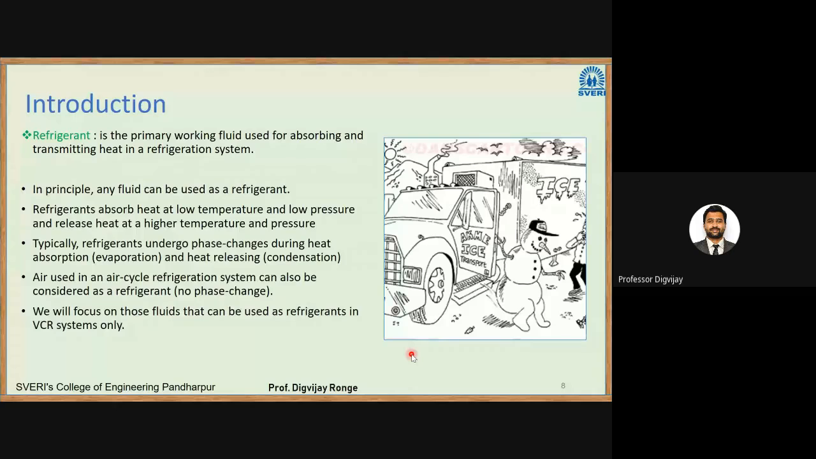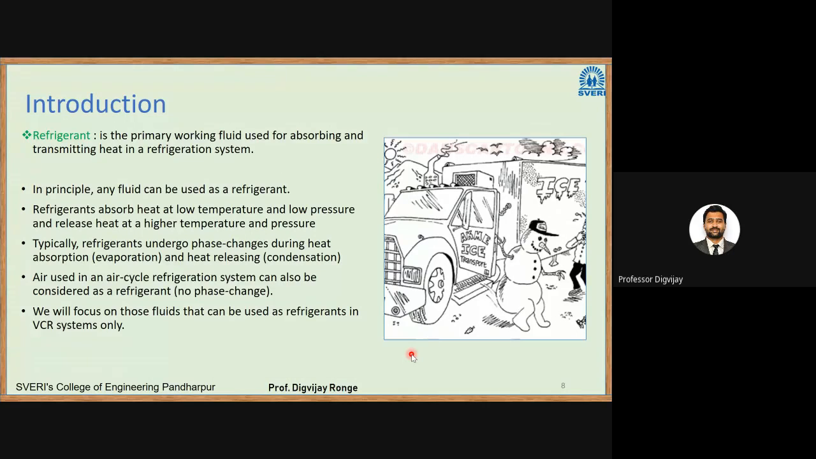Air used in an air cycle refrigeration system can also be considered a refrigerant, but there is no phase change. That is why it puts limitations on the air refrigeration cycle. Air cannot undergo phase change. It cannot solidify or freeze, and it cannot liquefy. It is always in the form of gas. But we are using air as a refrigerant in the air refrigeration system.